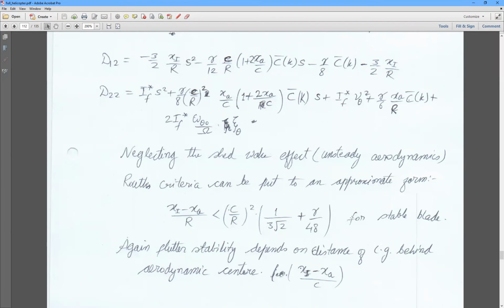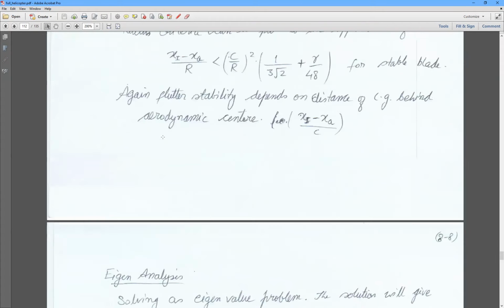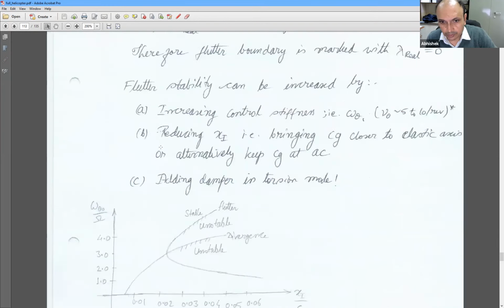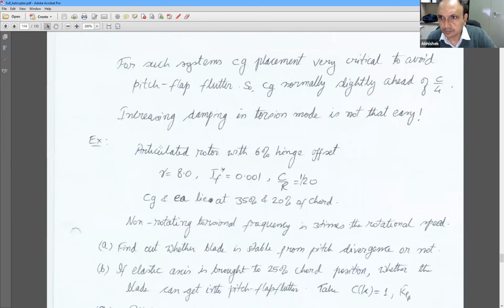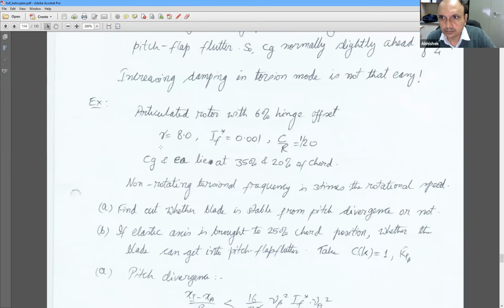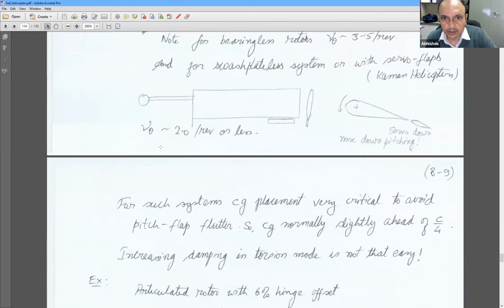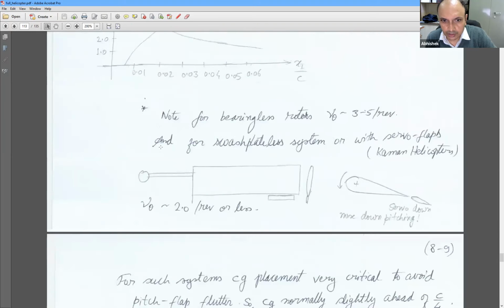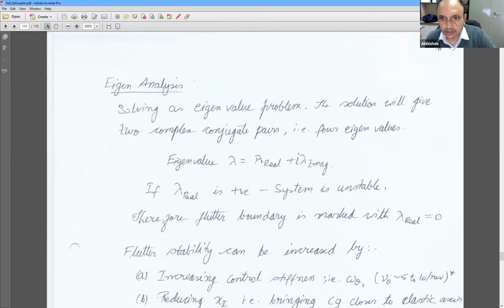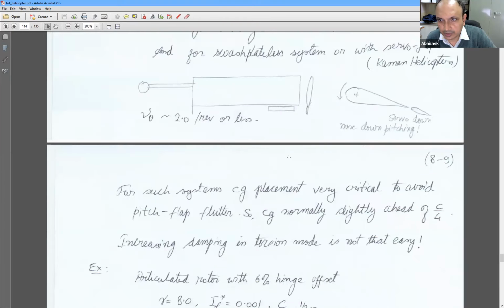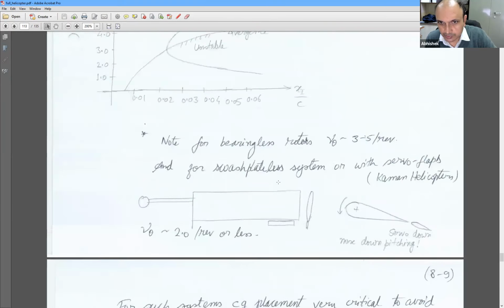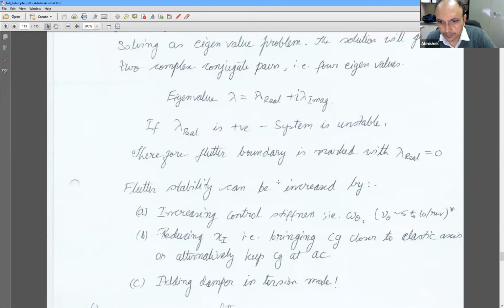Done, sir. Okay, so now we'll see how you typically solve a problem like this. Some data is given here. The critical thing is again that the CG has to be ahead of quarter chord, based on the expression that we got here.